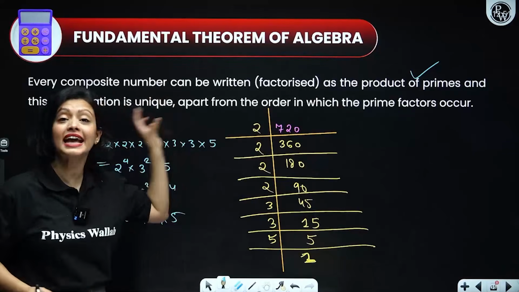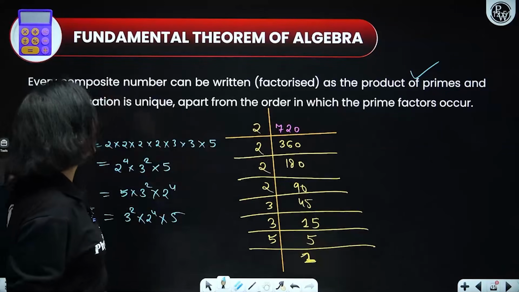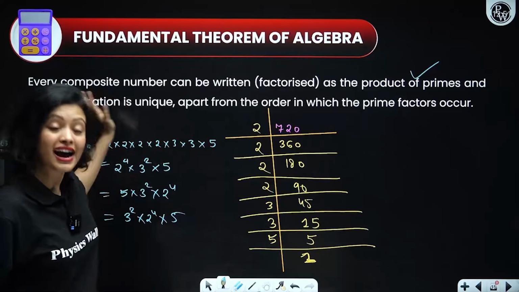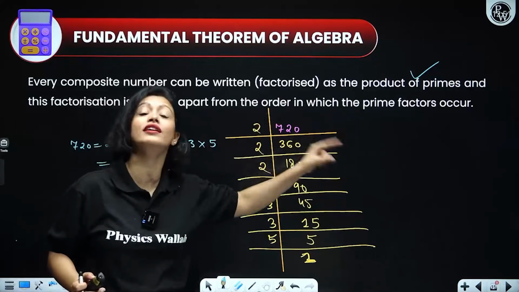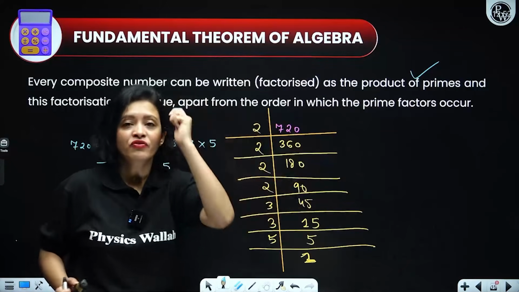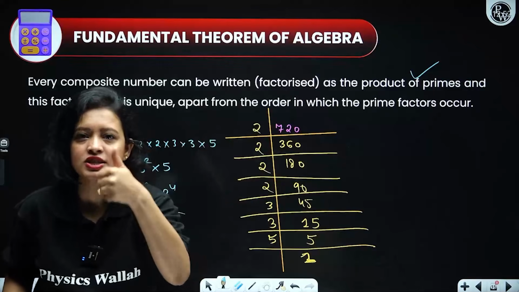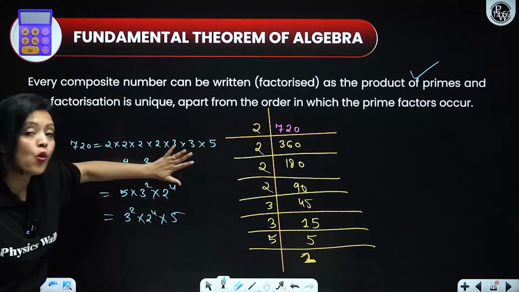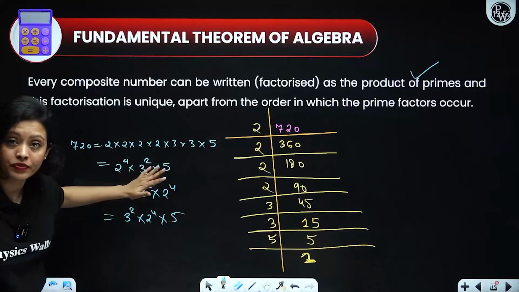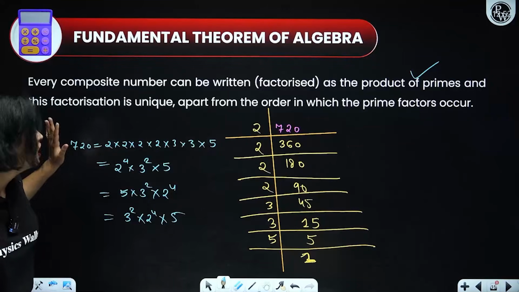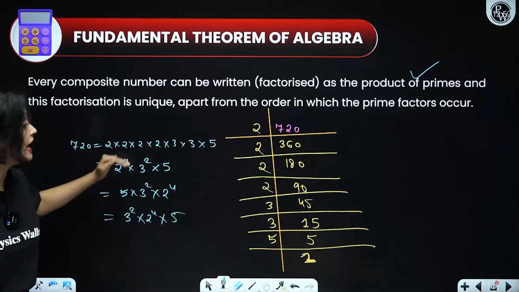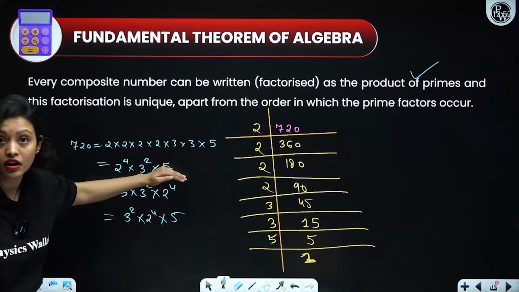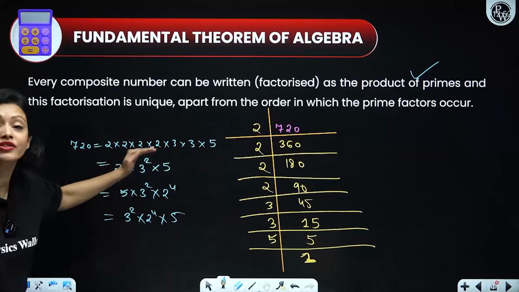Now, what does the second statement mean, everyone? That the factorization is unique apart from the order in which the primes appear. So, first of all, factorization is unique, matlab that these are the only primes that are going to appear in 720's prime factorization. You cannot have any other primes appearing. Okay, you cannot have the powers changing.